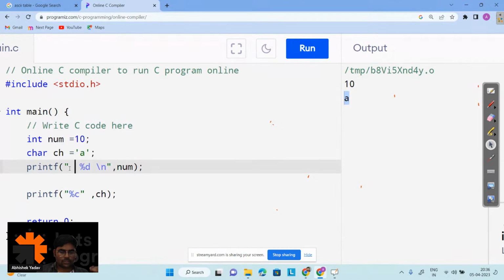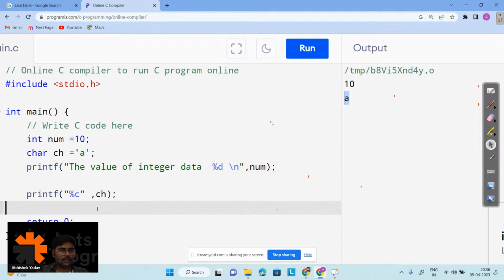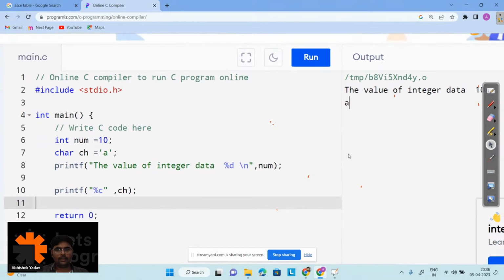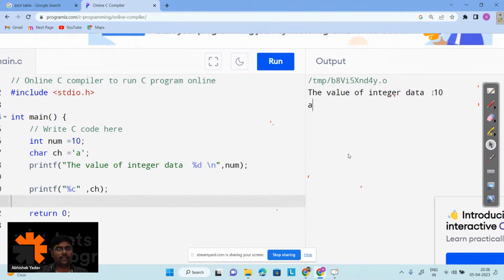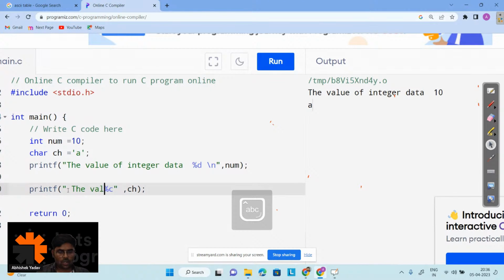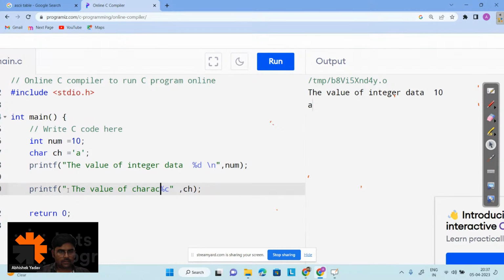And here I can write a message also, right? That is, the value of integer data, this one, right? Like this. And here you can see I'm getting the output, right? The value of integer data is 10 here. Similarly, here I can write the value of character data here, right, is this one, right? %c.